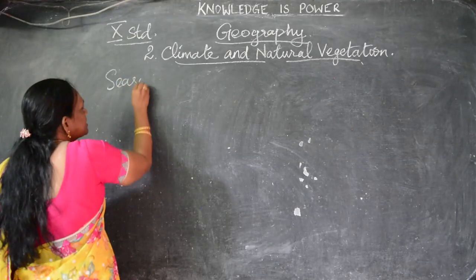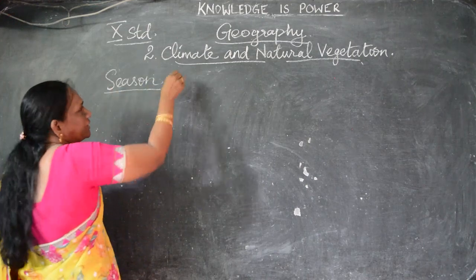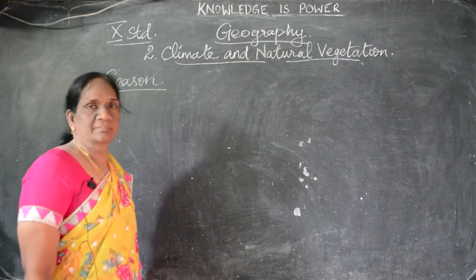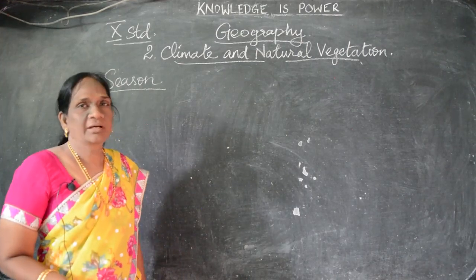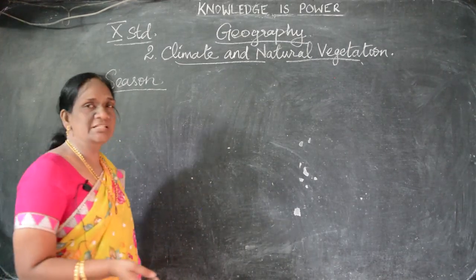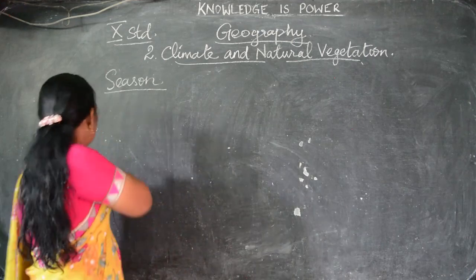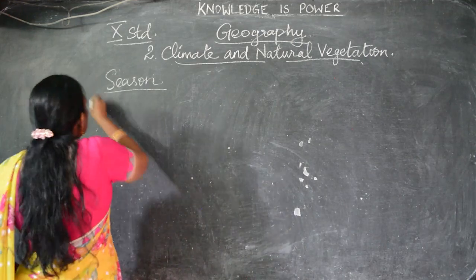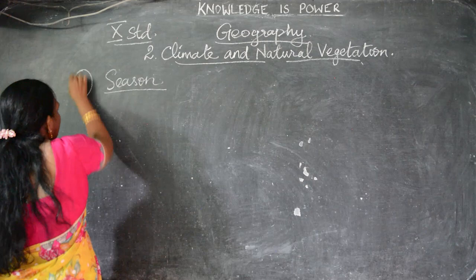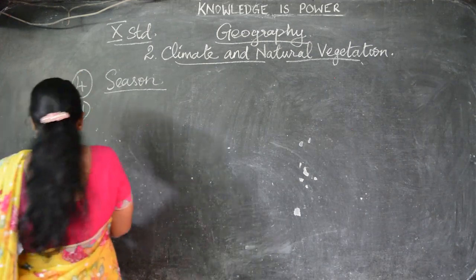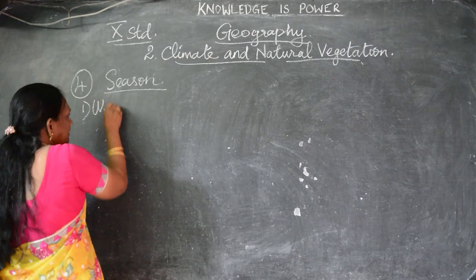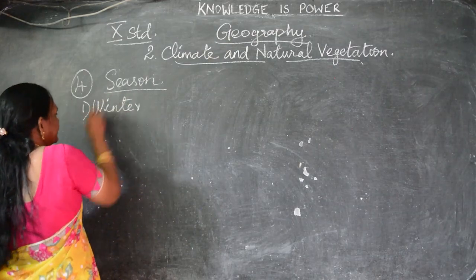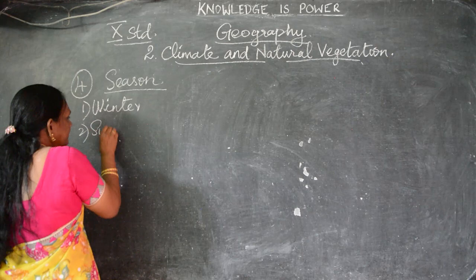In the previous classes, we saw about the climatic condition of India. Understand? The northeast monsoon, southwest monsoon. And how many seasons did I tell you? There are 4 seasons in India. What are they? First one, winter, then summer,